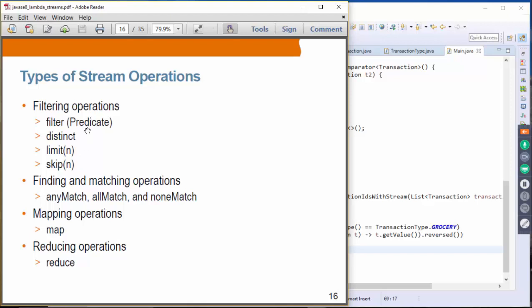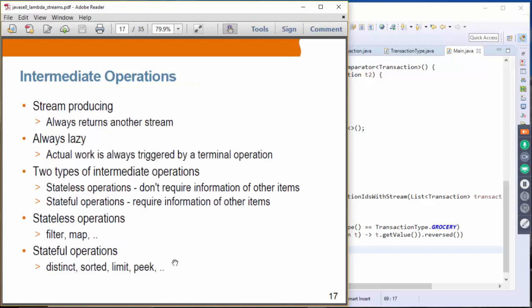Then we have finding and matching operations: anyMatch, allMatch, and noneMatch. Then the mapping operation, which receives an item and converts it to something else. And then we also have the reduce operation, which is like map reduce in Hadoop. We're going to take a look at each of these in a bit more detail in the following slides and lab exercises.